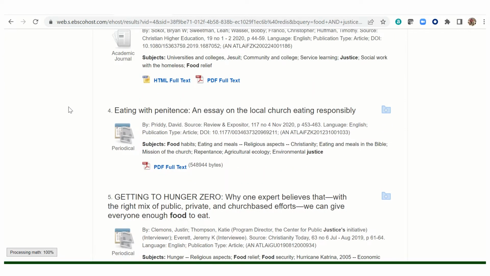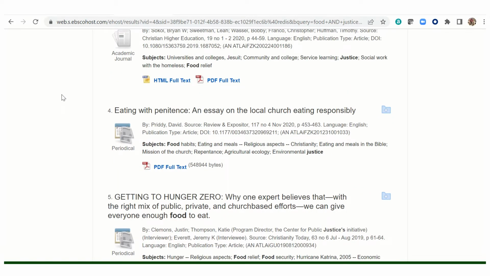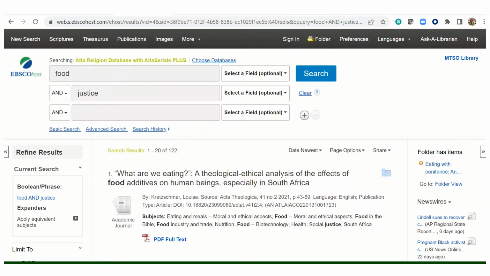let's look at some other features in this record. As you are looking through your results, you can collect the ones that look interesting in a folder by clicking on this folder icon over here to the right. The records will then be stored in this folder at the top of the page.